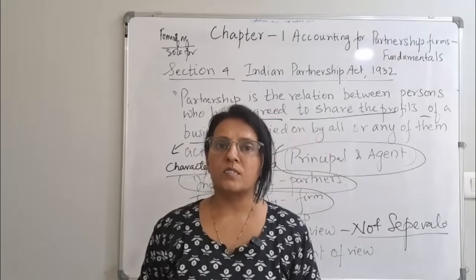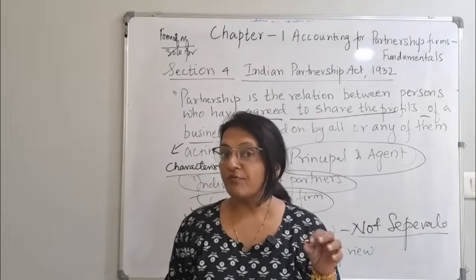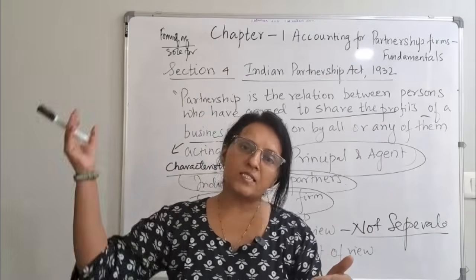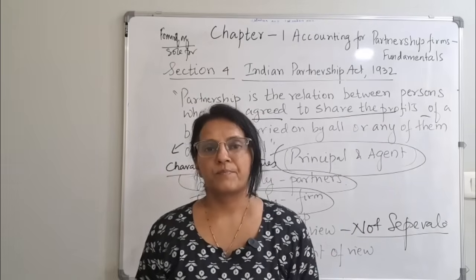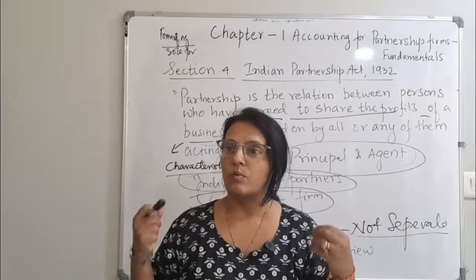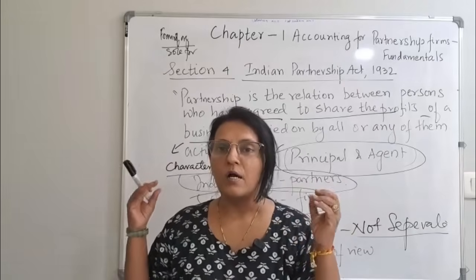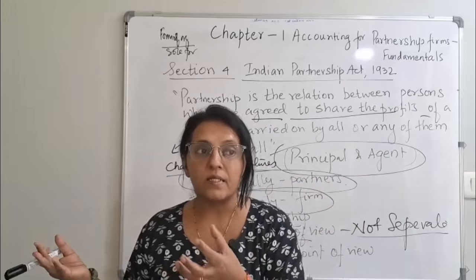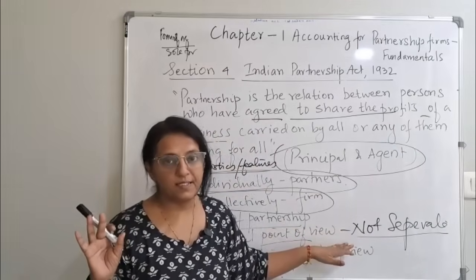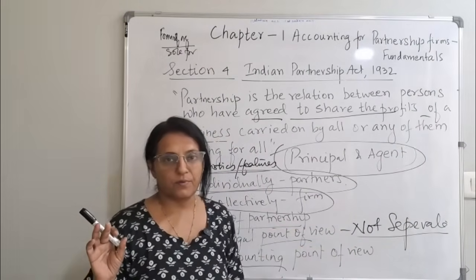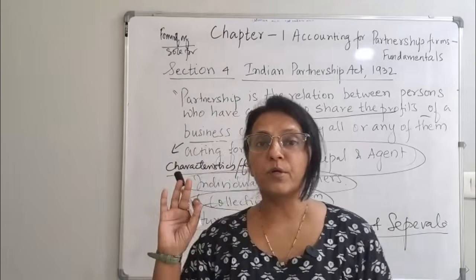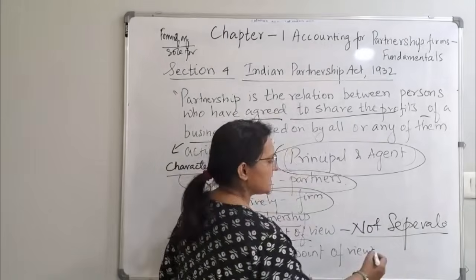Why? Because if the firm is not able to bear the loss, then the partners' personal things will also be attached. Yes, bring everything from your home, sell the house, sell your jewelries, whatever your personal assets are, that will be used to pay off the liabilities, to pay off the debts. That is the legal point of view. But when I talk about the accounting point of view, it says that both are separate.